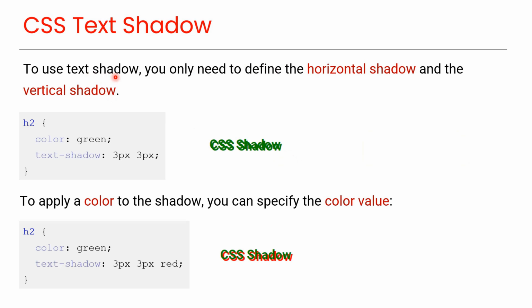To use text-shadow, you only need to define the horizontal shadow and the vertical shadow, as you can see in this code. And you can see the preview here. To apply a color to the shadow, you can specify the color value, as you can see here, as shown in this preview.